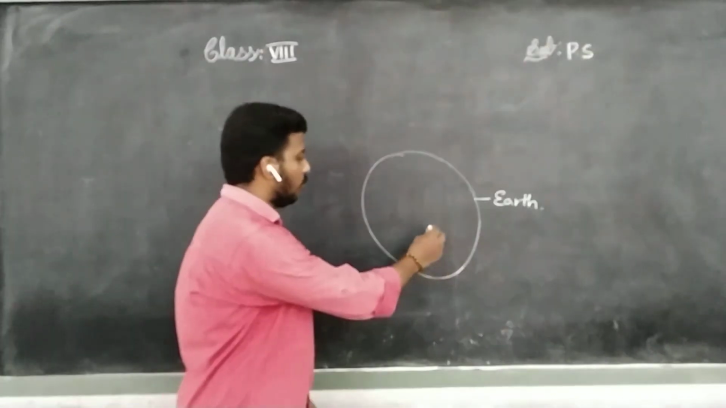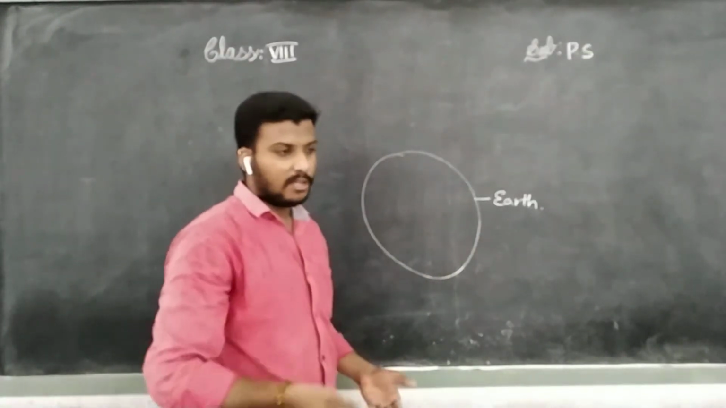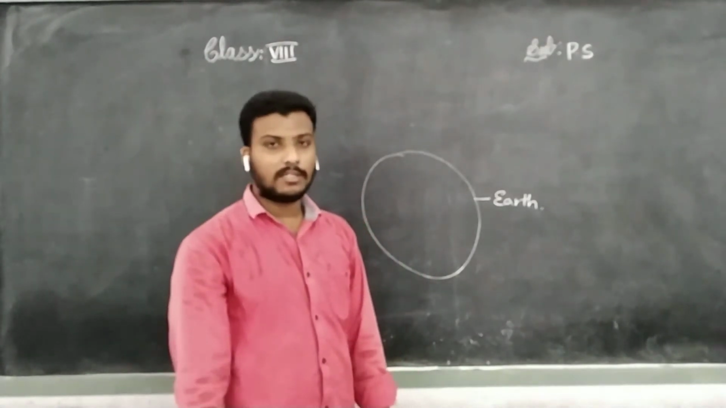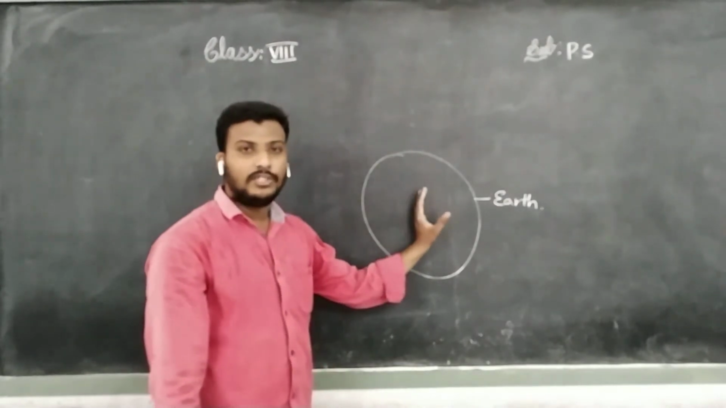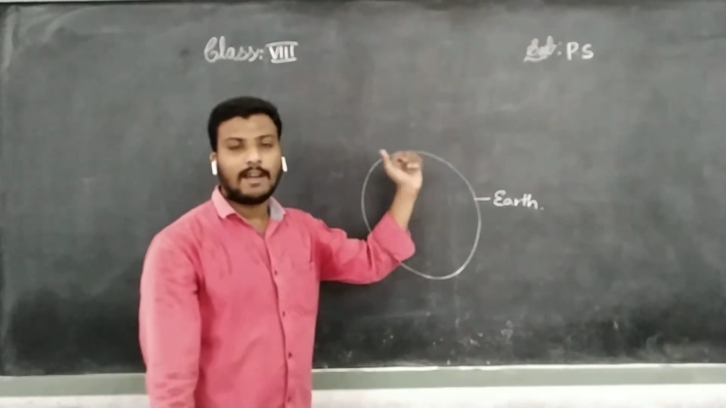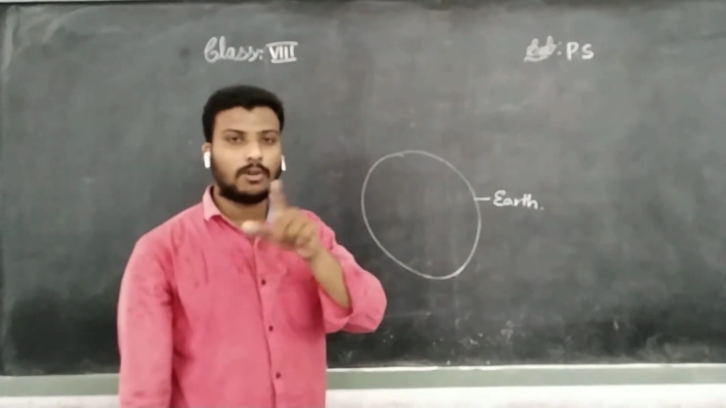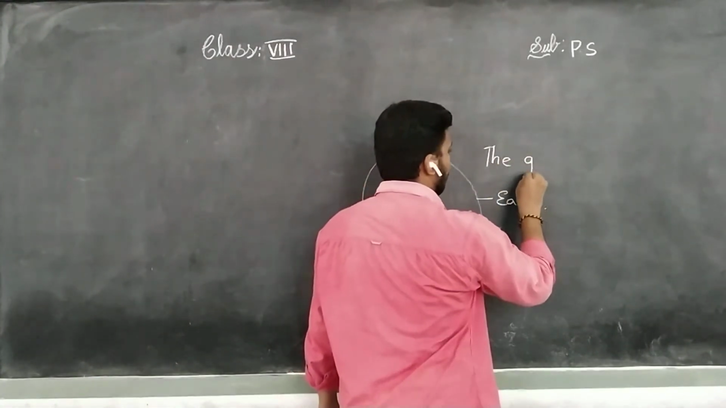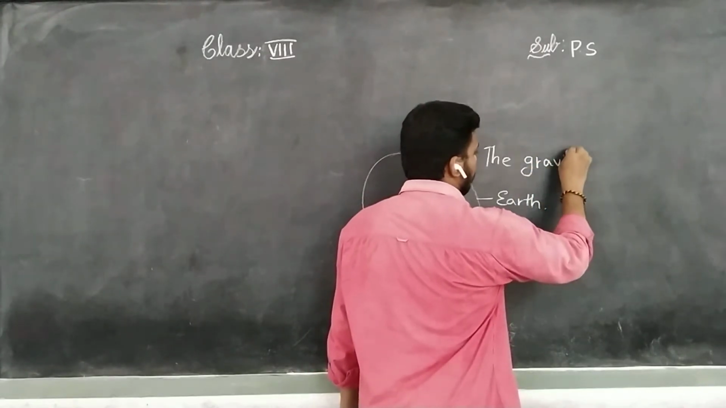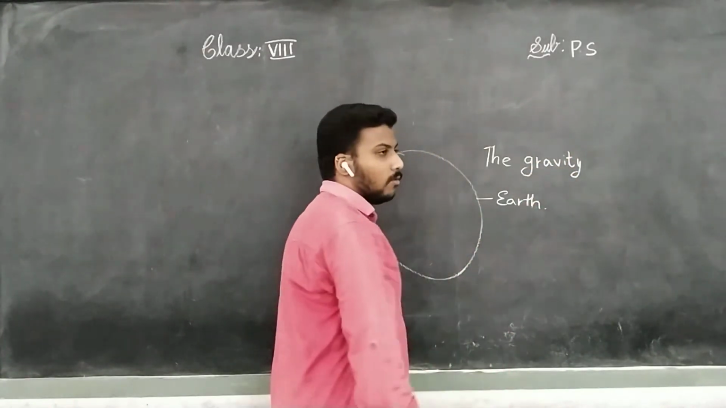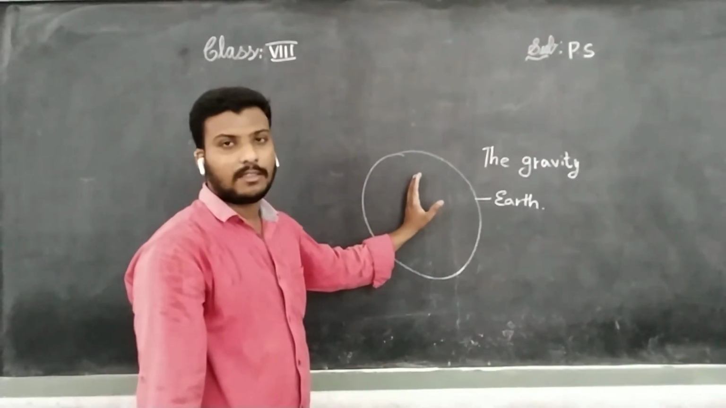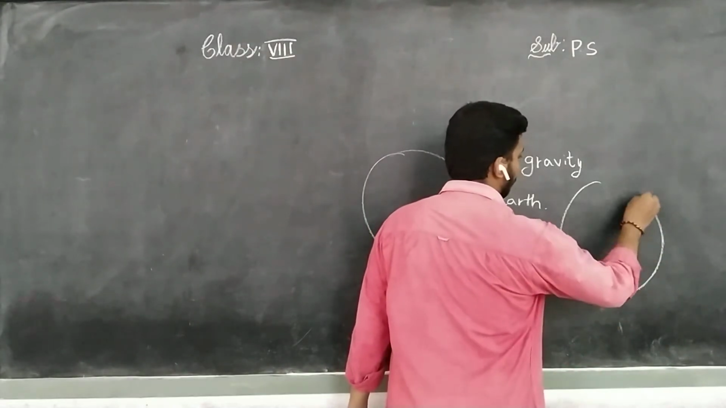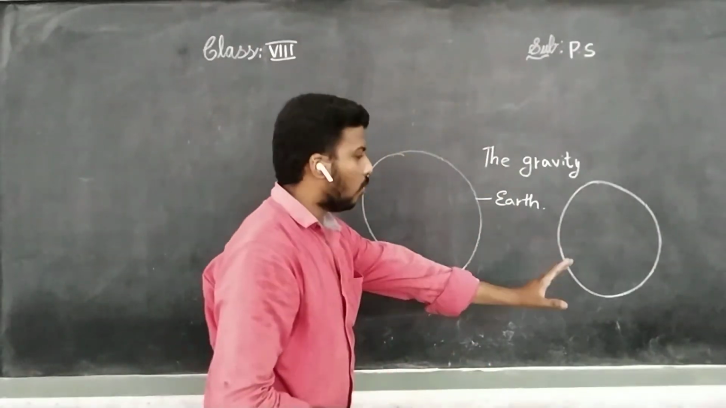Yes or no, children? Suppose in the earth there is a chalk piece. I am throwing the chalk piece up. Again it comes to the ground. Yes or no, children? You will think that this gravitational force is due to the attraction of the earth. But that's wrong. The gravity or gravitational force is not caused by the attraction of the earth. It is caused due to the force of attraction between the two objects.